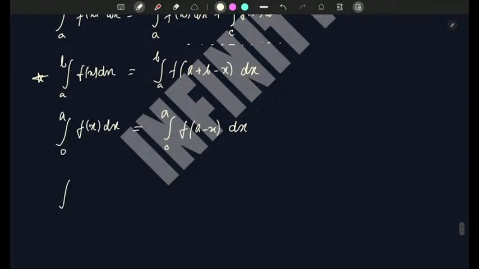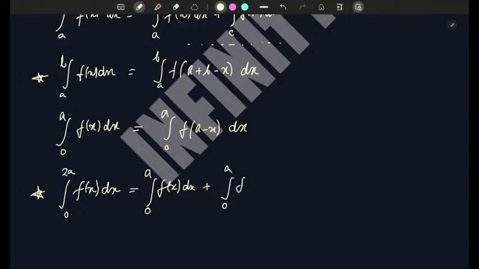Then we have the integral from 0 to 2a of f(x) dx. This is also important. This is equal to integral 0 to a f(x) dx plus integral 0 to a f(2a minus x) dx.